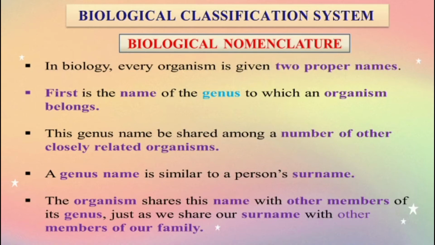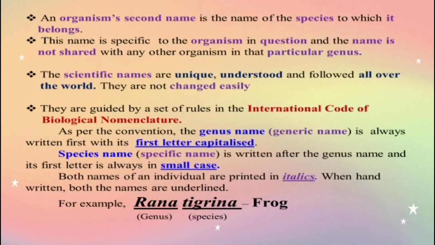An organism's second name is the name of the species to which it belongs. So the first name is the genus, and the second name is the species. This name is specific to the organism in question and is not shared with any other organism in that particular genus.